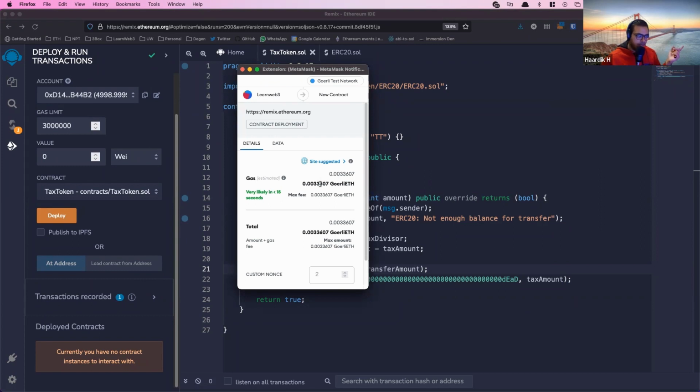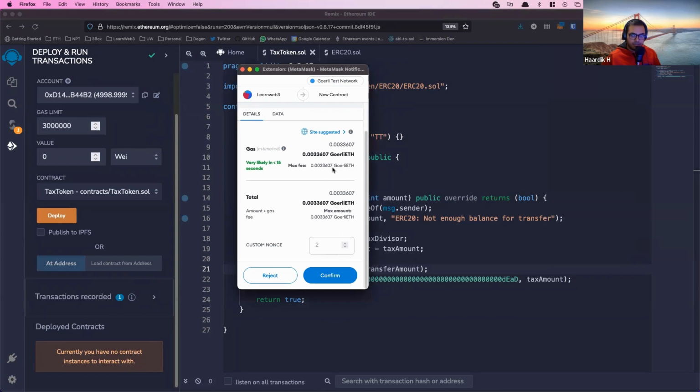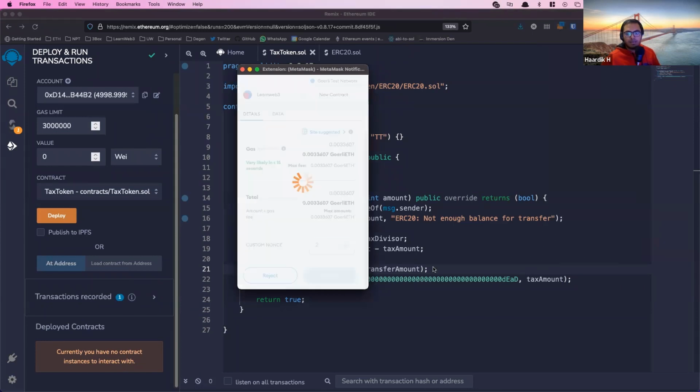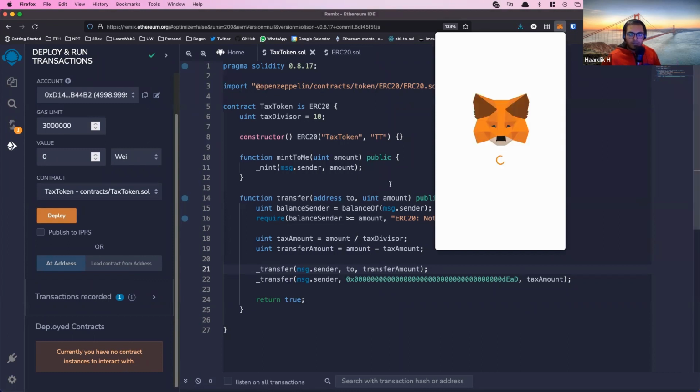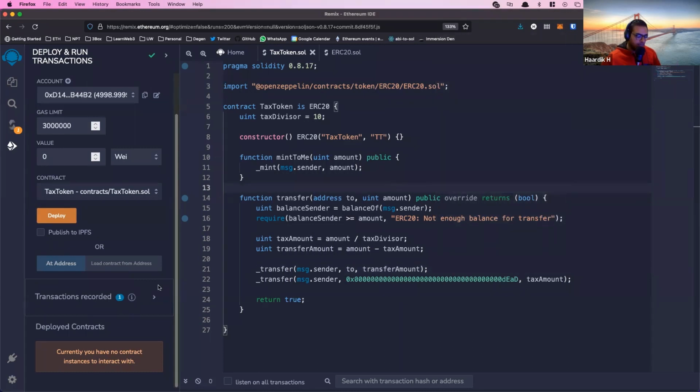And this is what we got the tokens from the faucet for, so you can actually deploy this contract on the network. Click confirm and wait for a few seconds while this happens. Test networks can get a little busy at times. All right. I mean, think about 10 or 15 seconds usually.